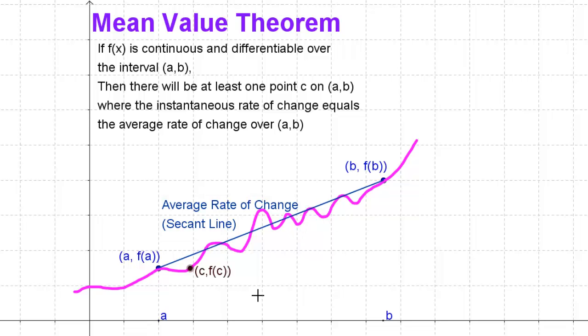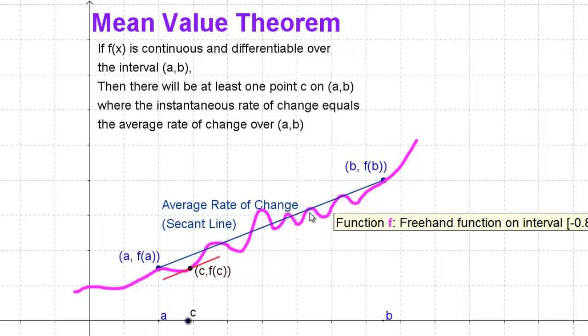Here's where the mean value theorem comes in. It says that there's got to be at least one point on this interval, and this point I've chosen, C, is a pretty good one. At this point, C comma f of C, there's got to be at least one point where the slope of the tangent line, that's denoted by this red segment here, the slope of this tangent segment is equal to the slope of the secant line.